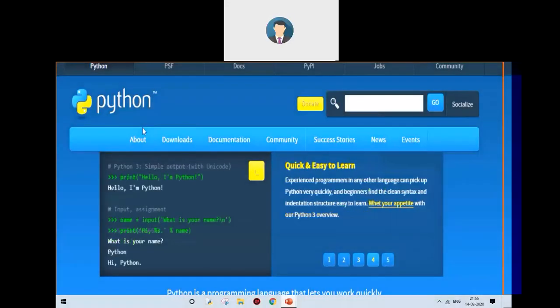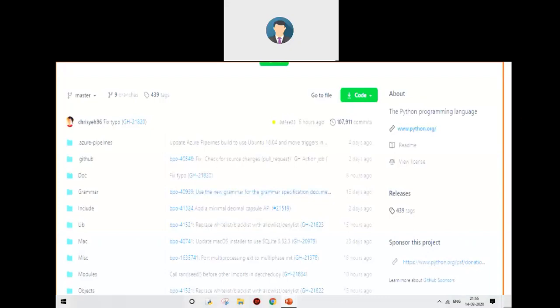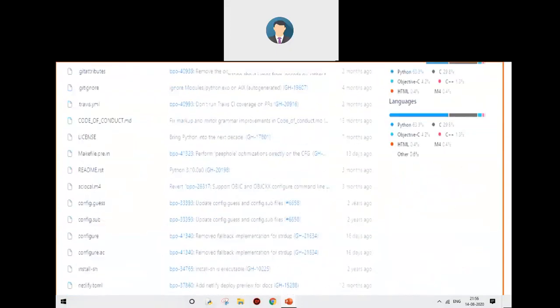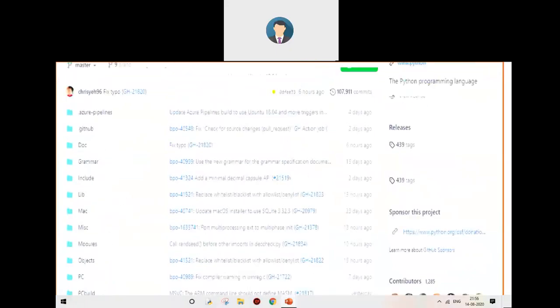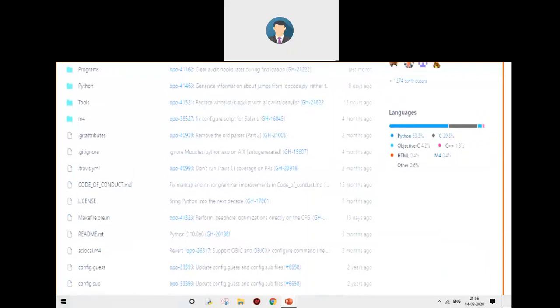Okay, so we're talking about various interpreters of Python. Let's have a look at each of them. The first interpreter I want to talk about is the CPython interpreter. The CPython interpreter, as you can understand from the name, is written in the C programming language, and it has partially C++, but most of it is Python and C.